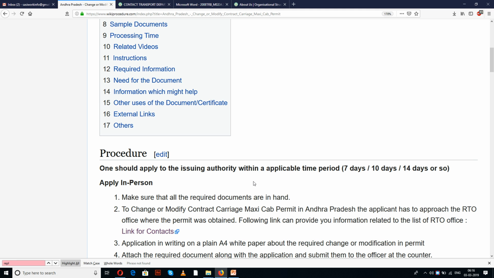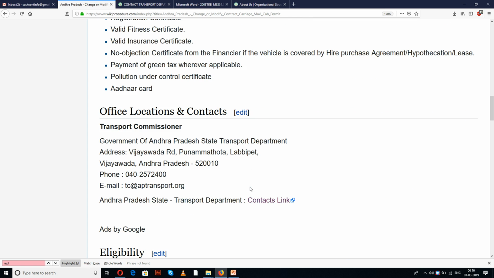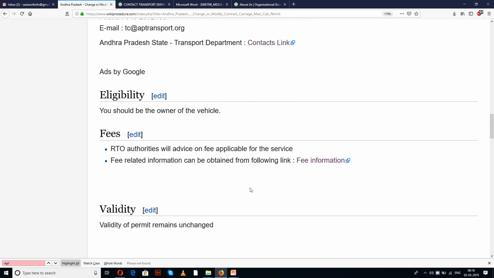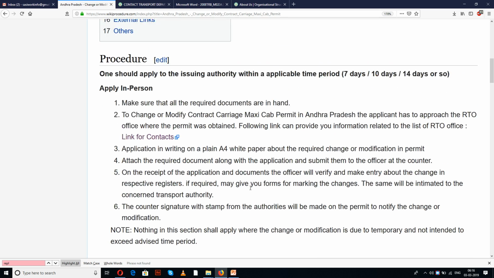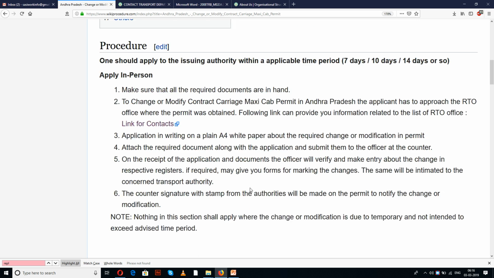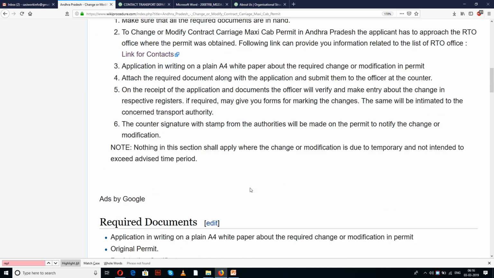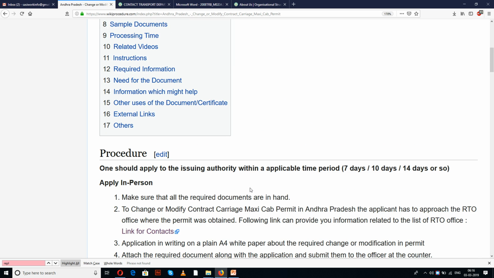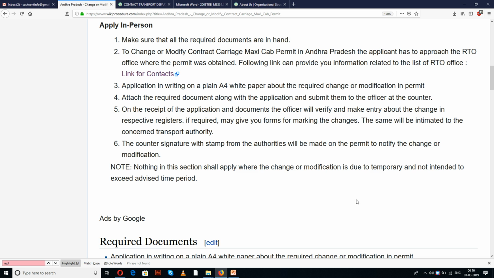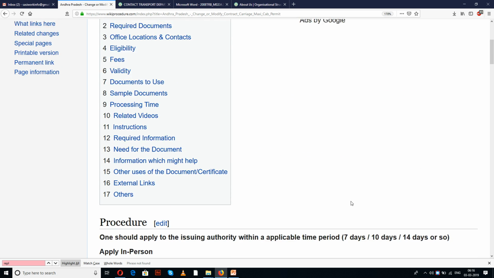Here in this page we have given detailed procedure along with information and instruction which are useful for an applicant to complete this procedure. Also, you can find few links for external websites and forms. They are also useful for completing this procedure. The importance of these links will be known to you in the due course of our presentation.